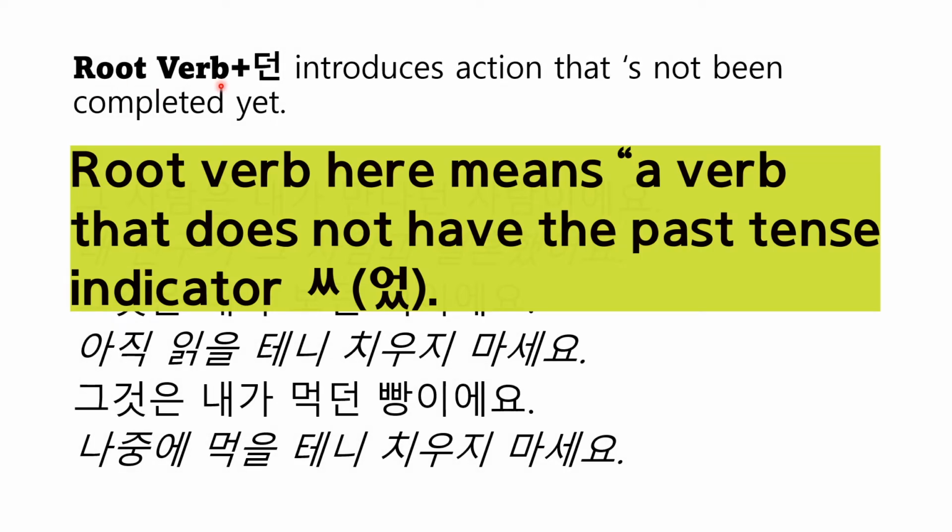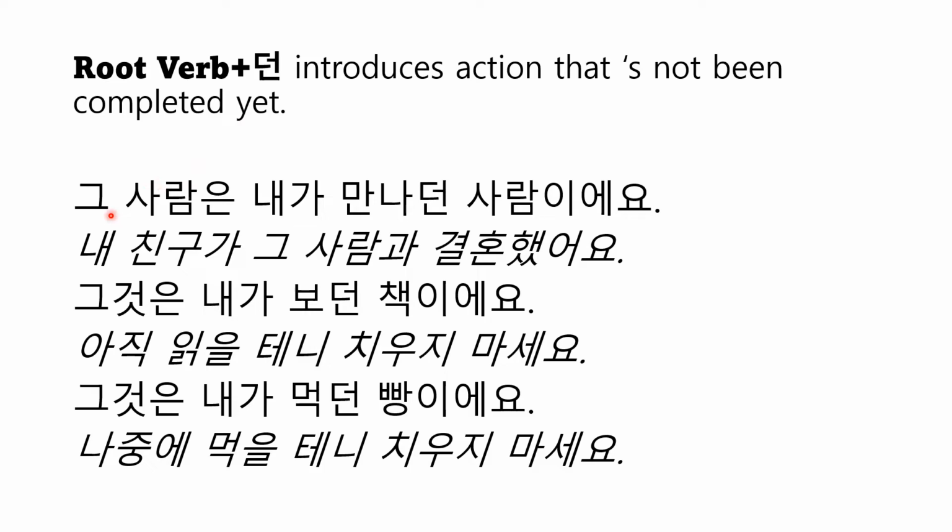When you have a root verb and 던, this style introduces an action that's not completed yet. For example, 그 사람은 내가 만나던 사람이에요. This means the man is the person I met.